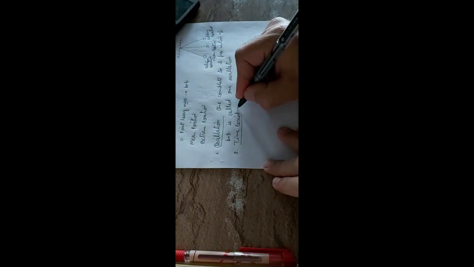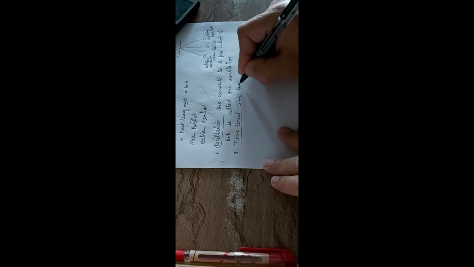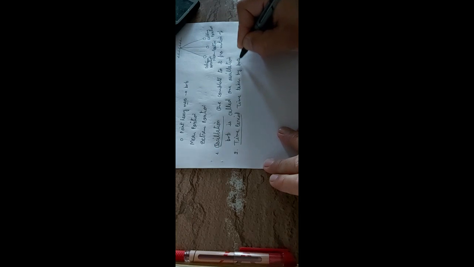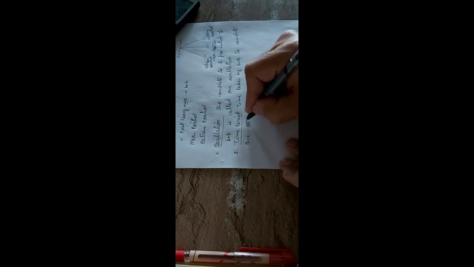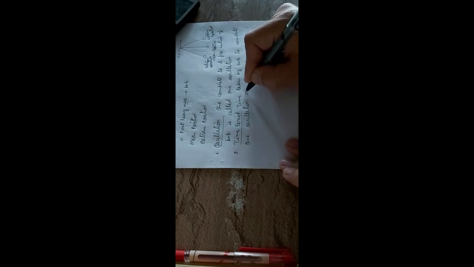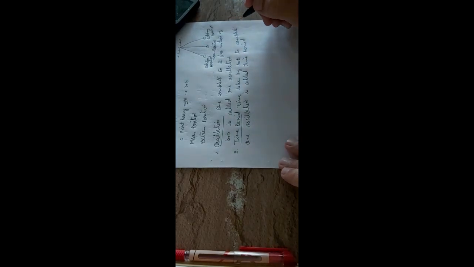That is, the time taken by the bob to complete one oscillation is called time period.